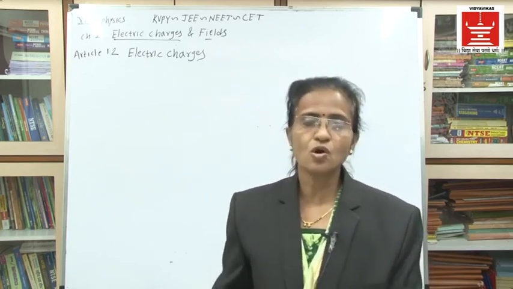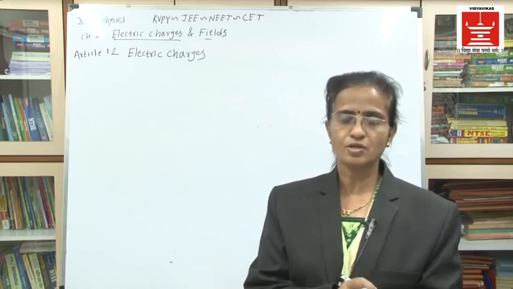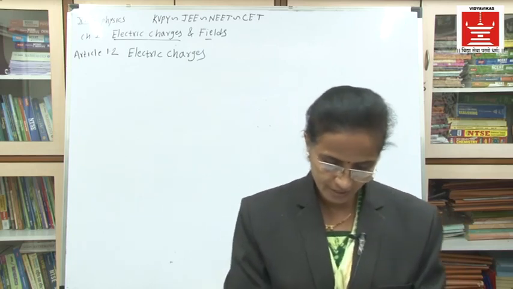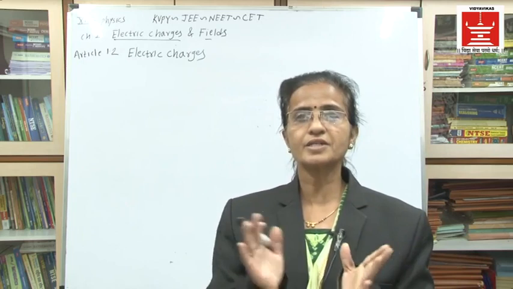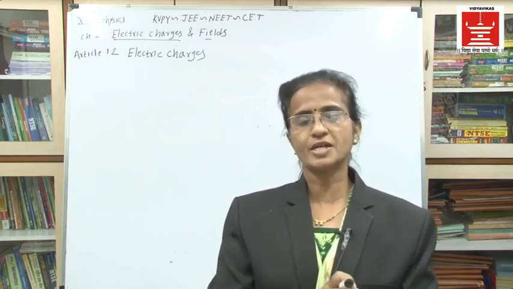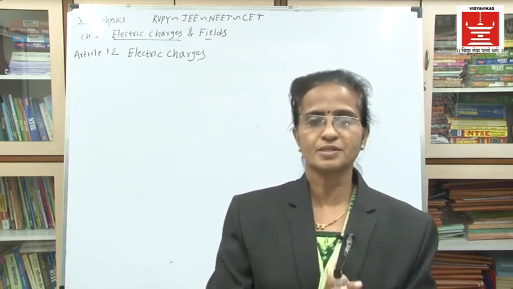And it is observed that these rods, the glass rod and the ebonite rod, have electric charges on them, and because of these electric charges, the light objects get attracted towards them.